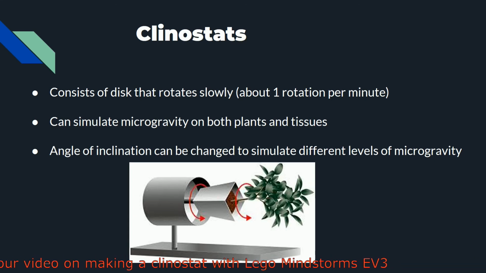Clinostats can use various types of samples, and they are also very versatile. They can simulate both long-term and short-term microgravity, and they can simulate different magnitudes of gravitational force by changing the angle at which the clinostat is rotating.